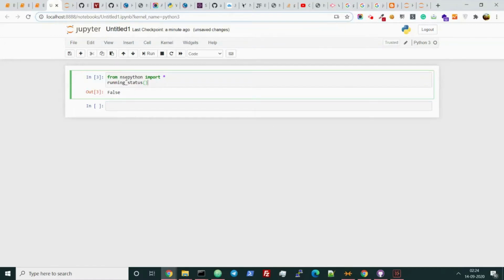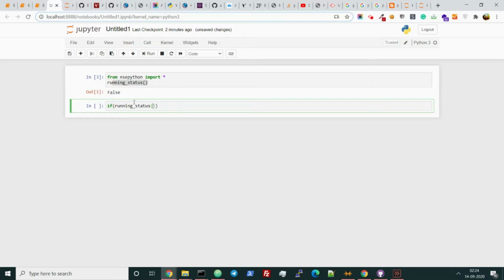So let's type from NSE Python import all the functions and running status, and as you run it, it will show false. So it is a function that is showing that if it is from 9:15 to 15:30, if market is running or not. So whatever function we are running, we need to run inside like this.